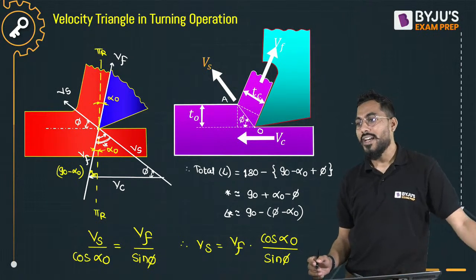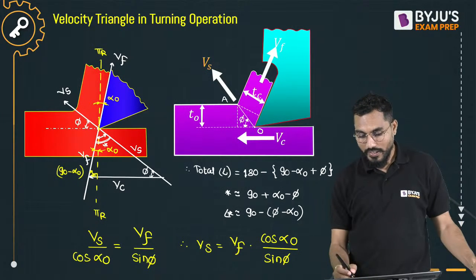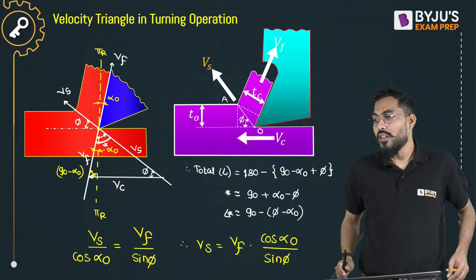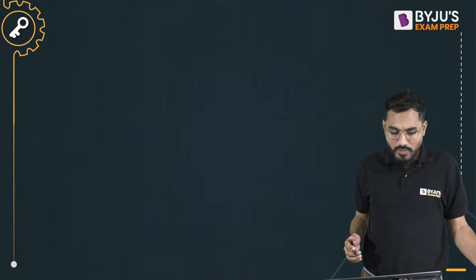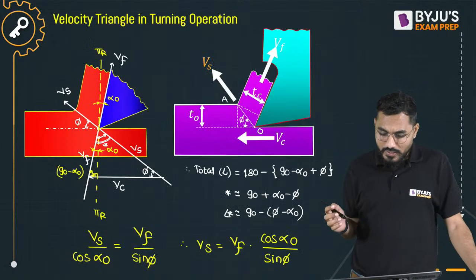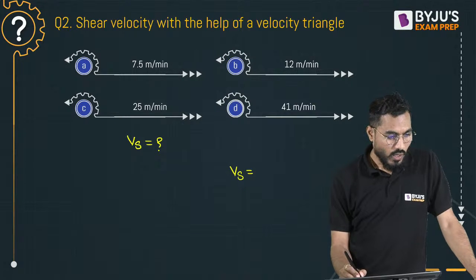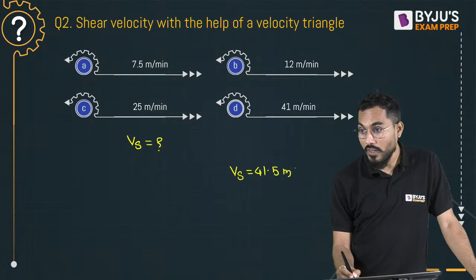Alpha 0, rake angle. How much is it? 10 degree. Okay, fine. Vf is given to you. Vs we are interested to calculate. Phi is 28.33 degree. If we calculate, what is the shear plane velocity coming? If I go and check, Vs is coming exactly equal to, how much is it? 41.5 meter per minute.